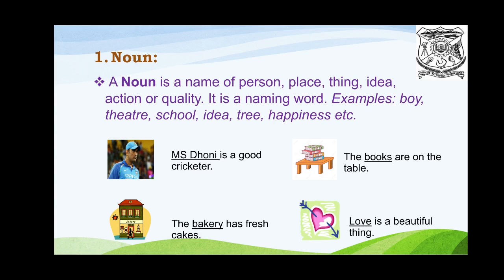Look at the sentences. MS Dhoni is a good cricketer. The books are on the table. The bakery has fresh cakes. Love is a beautiful thing. In these sentences, MS Dhoni, books, bakery, love, all these words are called nouns.